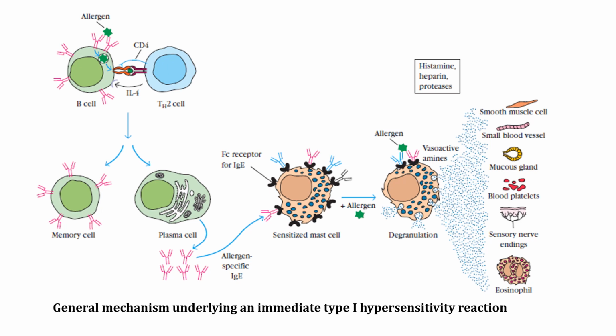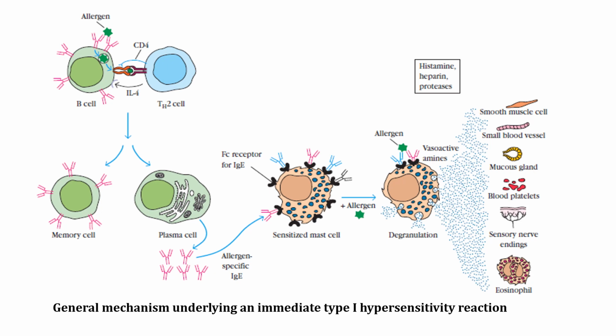Here are the antibodies and the Fc receptor, which sensitize the mast cell. A second exposure to the allergen leads to degranulation. The cells produce mediators, pharmacologically active compounds like vasoactive amines from mast cells and basophils. Histamine is one of these vasoactive amines. The mediators cause smooth muscle contraction, increased vascular permeability, and vasodilation.